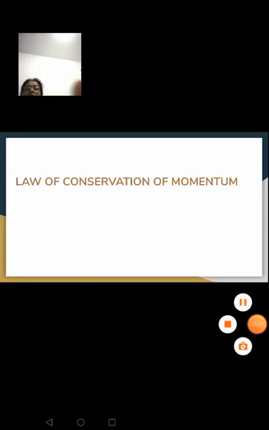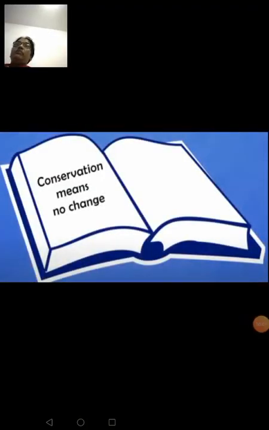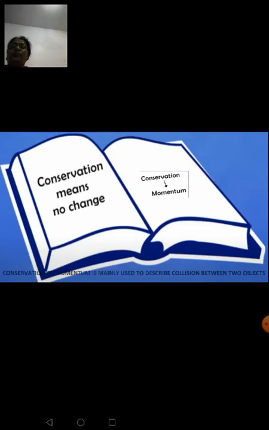In physics, conservation means no change. And if we put the term momentum with this conservation, it means momentum does not change, or momentum remains constant over a period of time. So conservation of momentum is mainly used to describe collision between two objects. So we are going to do law of conservation of momentum.